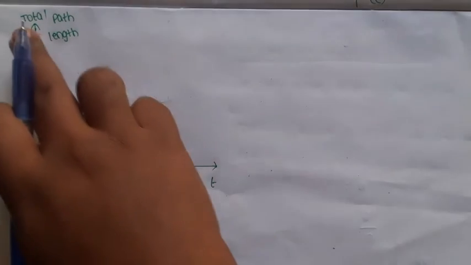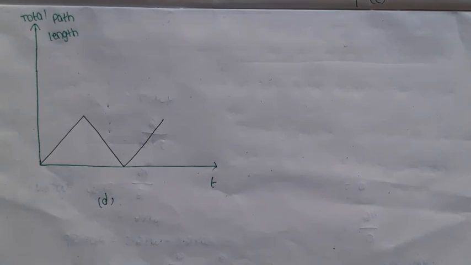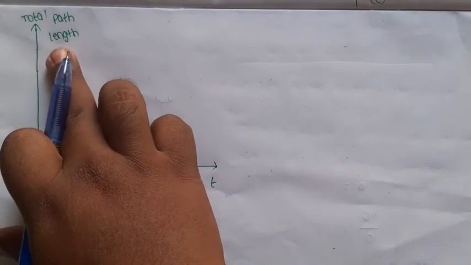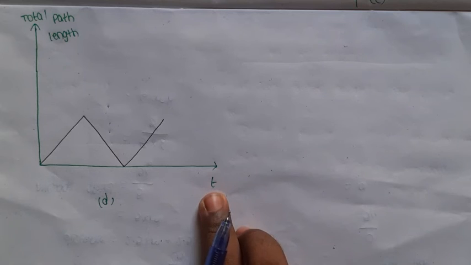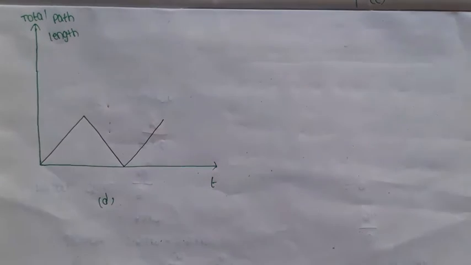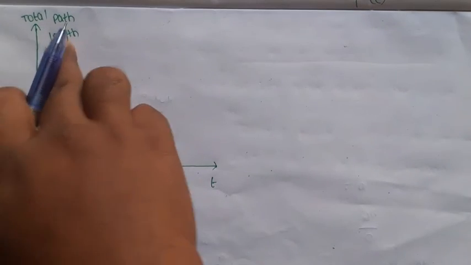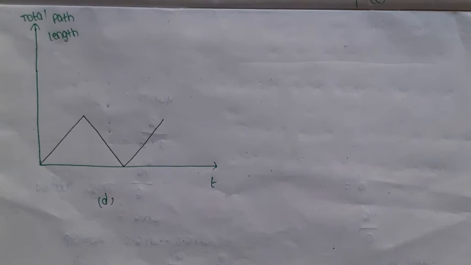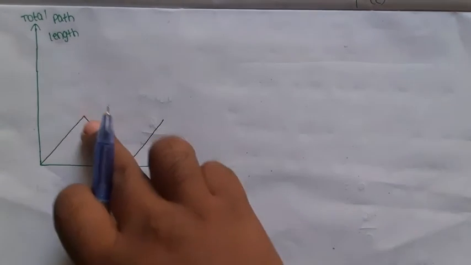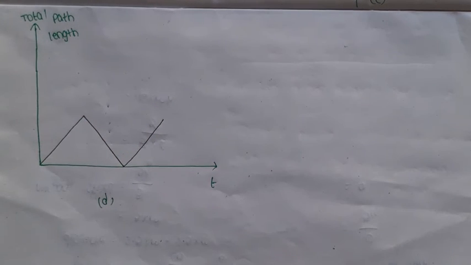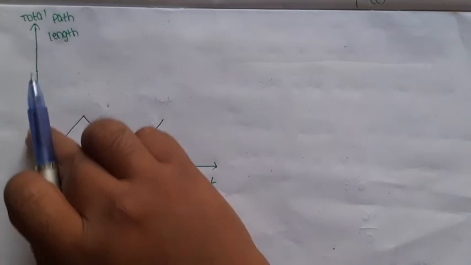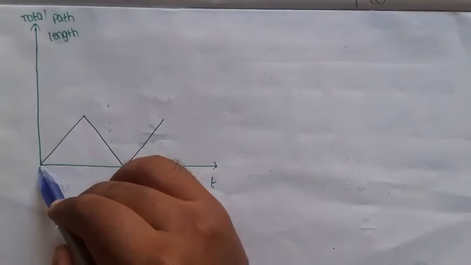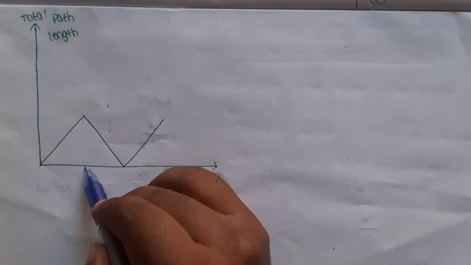Next graph, total path length. Total path length means nothing but distance. So distance is along the y-axis, time along the x-axis. This graph indicates the distance and time graph of the particle. This is the motion of that particle. Observe that up to here the distance of the particle increases, time also increases.